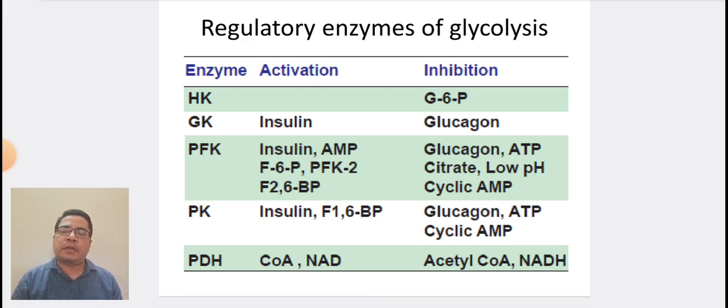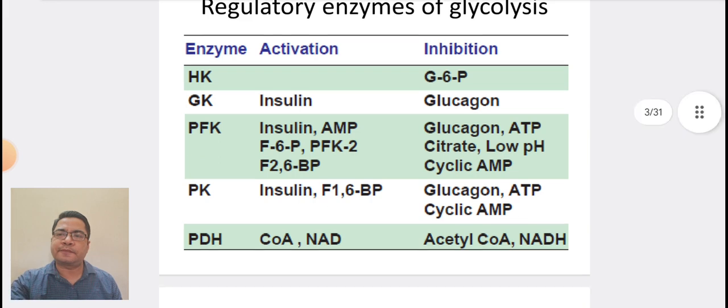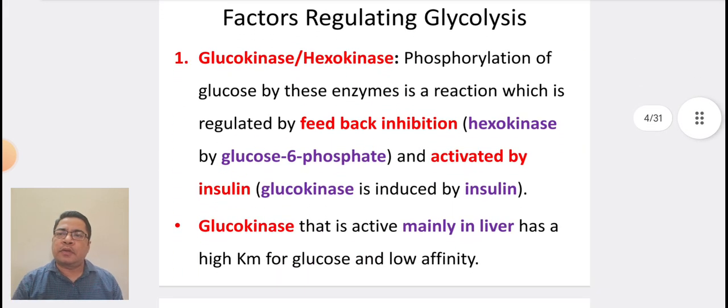PDH or pyruvate dehydrogenase complex is activated by coenzyme A and NAD, whereas it is inhibited by acetyl CoA and NADH. Glucokinase or hexokinase: phosphorylation of glucose by these enzymes is a reaction which is regulated by feedback inhibition. For example, hexokinase is inhibited by glucose 6-phosphate, whereas glucokinase is induced by insulin.